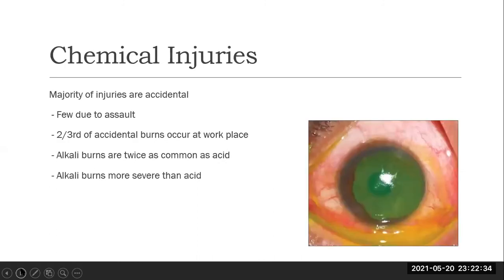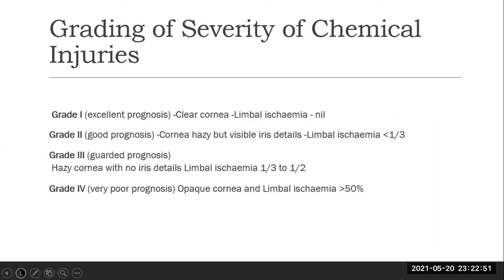Next, we are going to talk about chemical injuries. The majority of the injuries are accidental, a few due to assaults. Two thirds of the accidental burns occur at the workplace. Alkali burns are twice as common as acid burns, and alkali burns are more severe than acid. So there are gradings for the severity of chemical injuries.